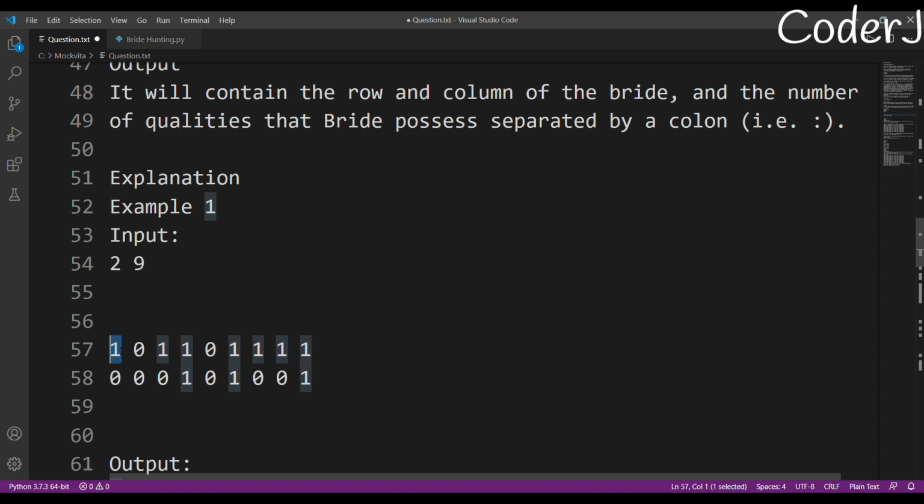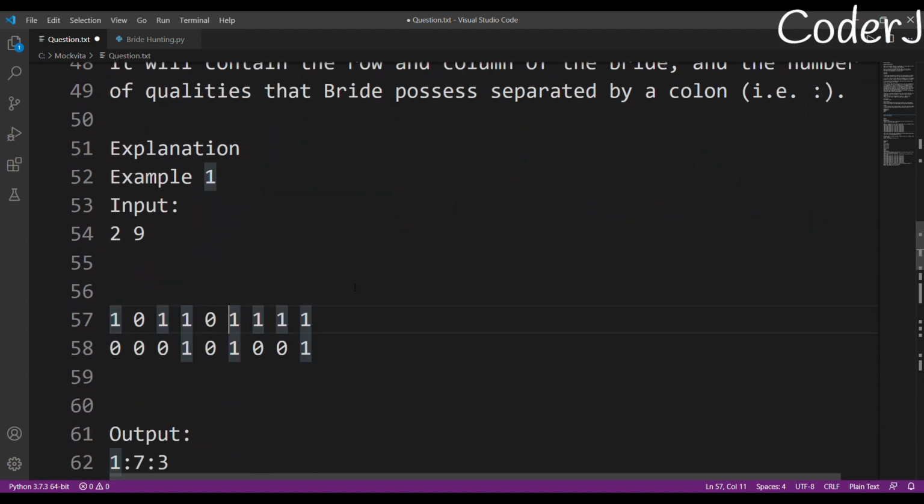Okay, so this origin will always be 1, and it means that this is Sam's house. So this house will be in 1. Never ever get confused that this is a bride's house. Now, only those brides can be considered.